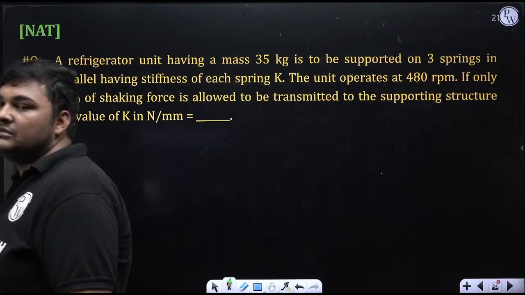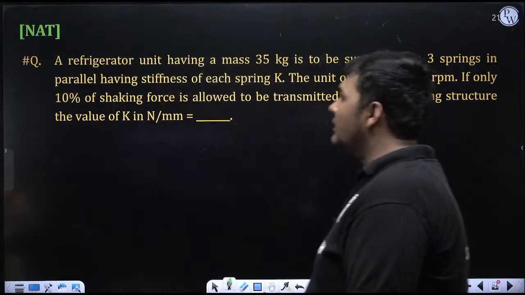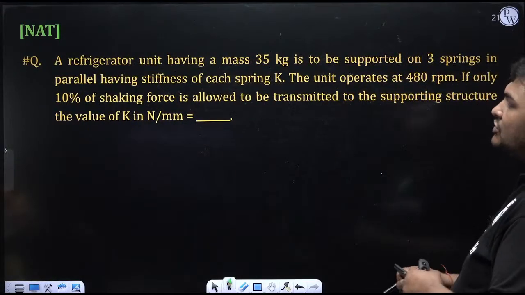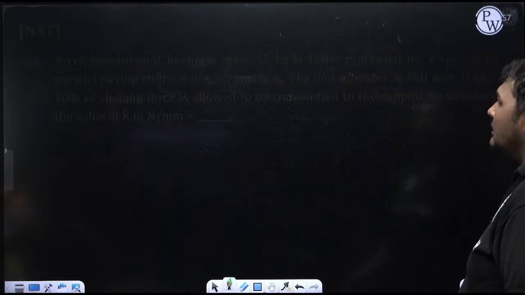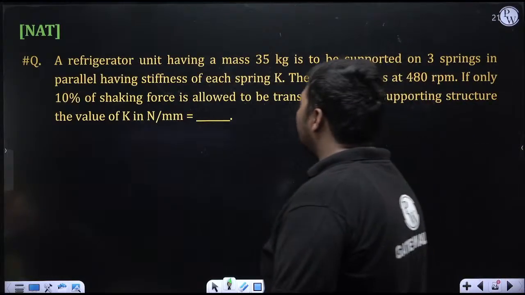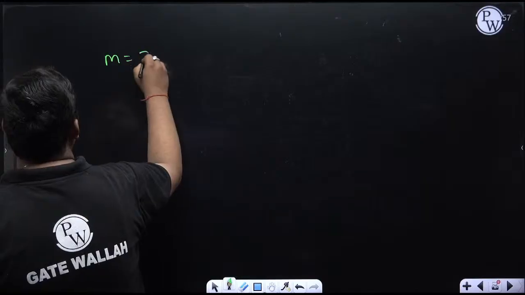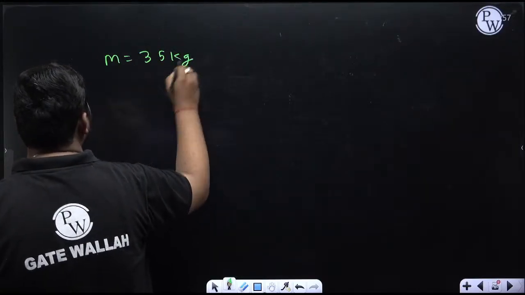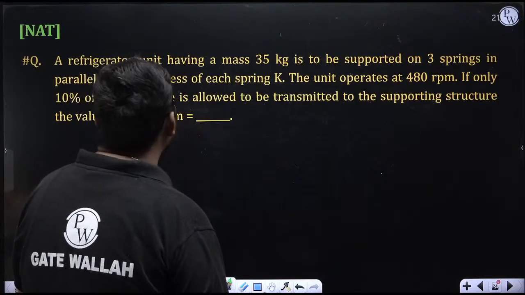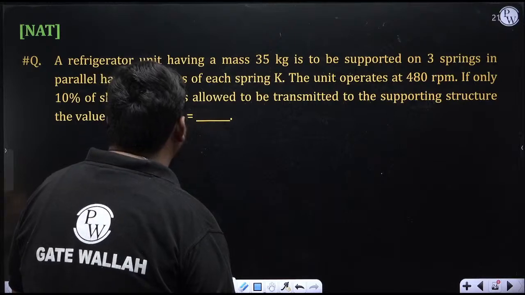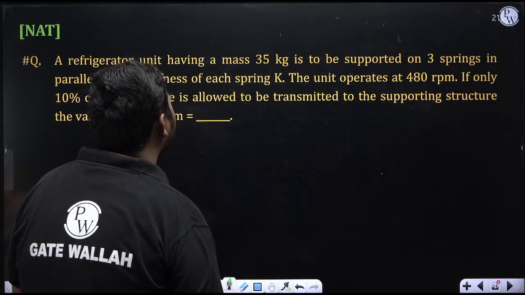Next, this question. So I am going to discuss this question. What this question is saying: a refrigerator unit has a mass of 35 kg. So the mass of the unit is given. It is 35 kg. It is to be supported on 3 springs in parallel, the stiffness of each spring being equal to K.